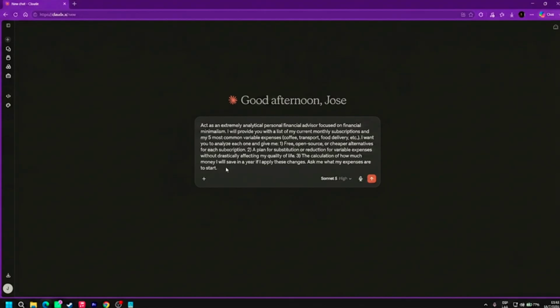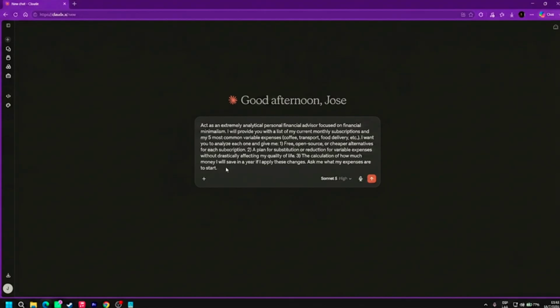You specify your expenses and tell it how much money you will save in a year if you apply the changes it gives you. So you send this prompt and it will start asking you questions about the expenses. Here you will see it start to give you a rough breakdown of the expenses, and it will ask you for information to help you be more specific with it.